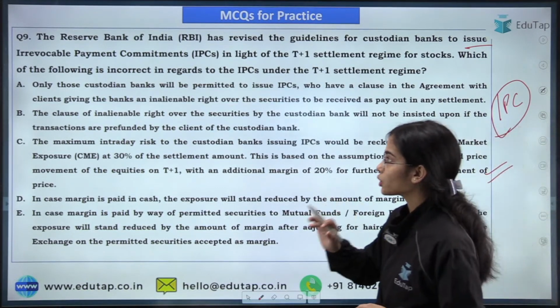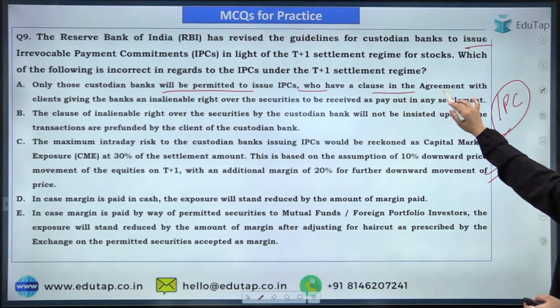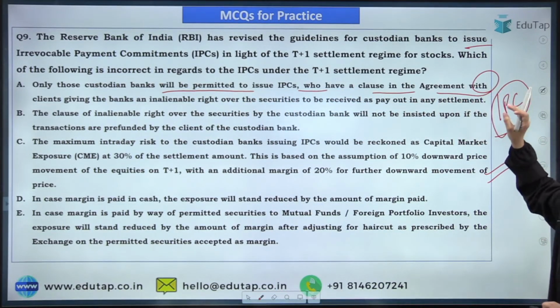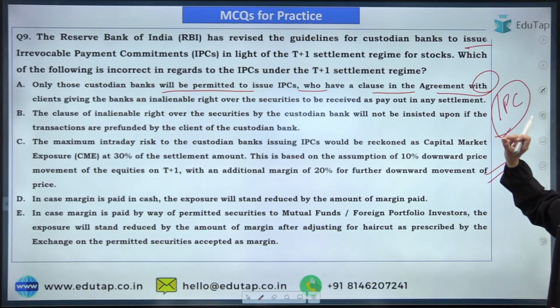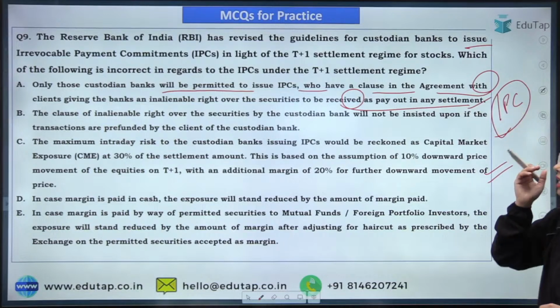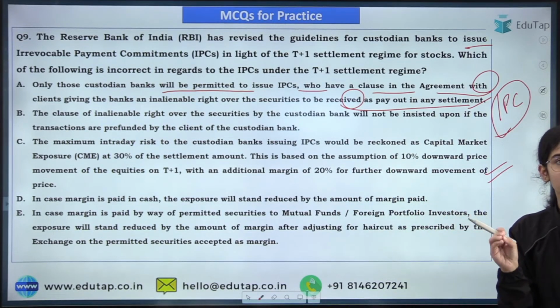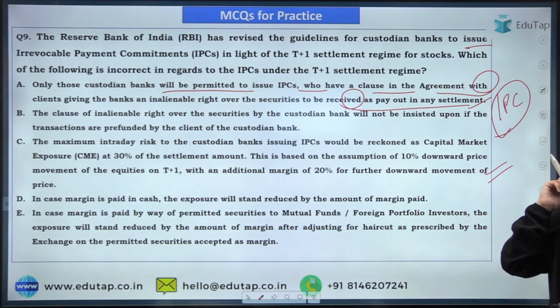So first of all, only those custodian banks will be permitted to issue IPCs who have a clause in the agreement with clients giving the banks an inalienable right over the securities to be received as payout in any settlement. So that is correct, that you can give the IPCs only when you have the inalienable right over the securities. Okay.